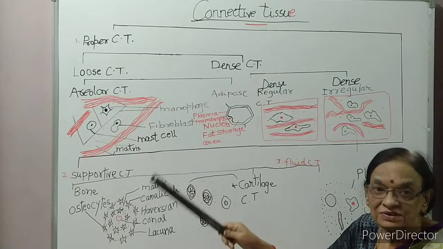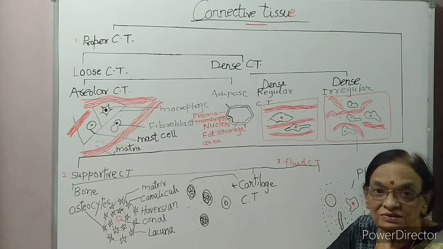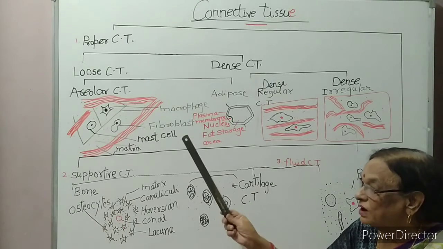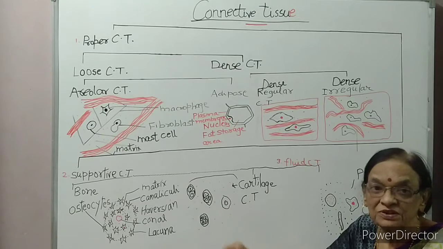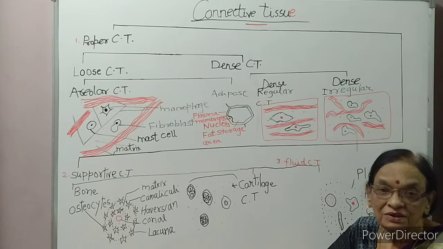Histamine causes allergy and the heparin is an anticoagulant; it stops the coagulation of blood. So mast cells secrete two substances, histamine and heparin.